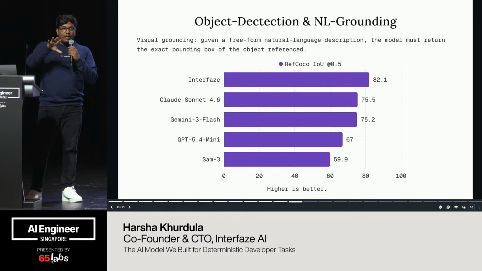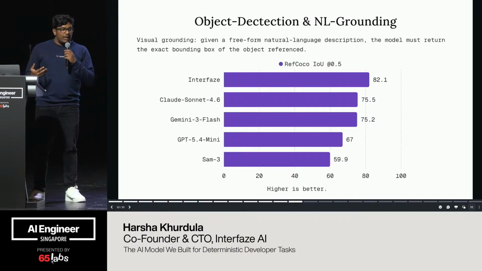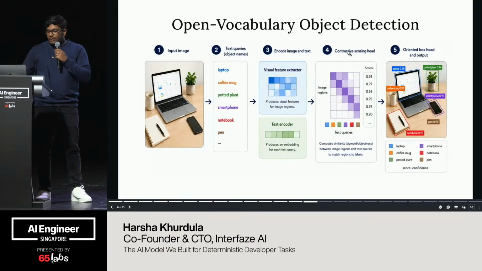Let's take this room. I give a picture of what I'm seeing in front of me, and I say, detect everybody who's wearing a black t-shirt. Interface would be able to do this. That's a complicated thing to do. How are we able to do that?